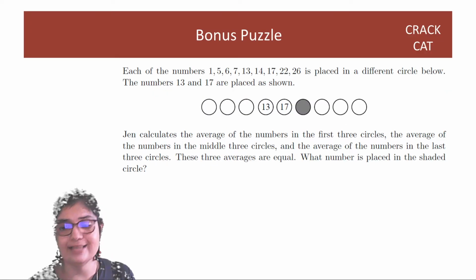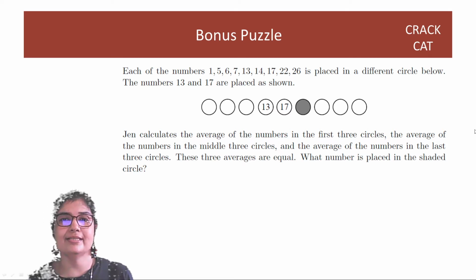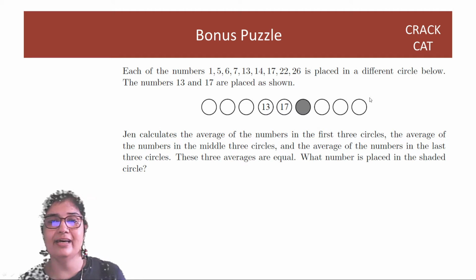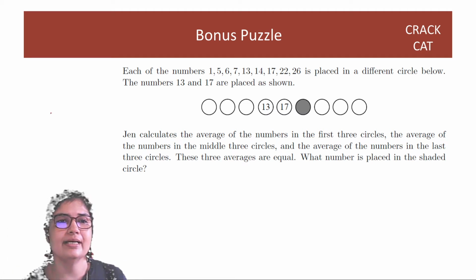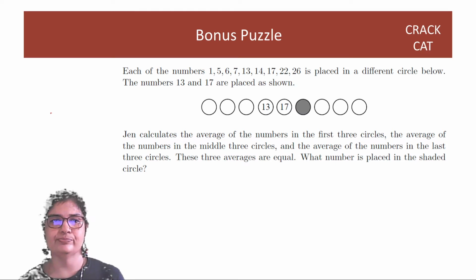So cool, let's now do the puzzle that I gave you all yesterday. You have these numbers, 1, 5, 6, 7, etc. And they are supposed to be placed in 9 circles. 9 numbers, 9 circles, right? So this is your first circle, second number, third number, so on. You have 9 such numbers and there are 9 circles.